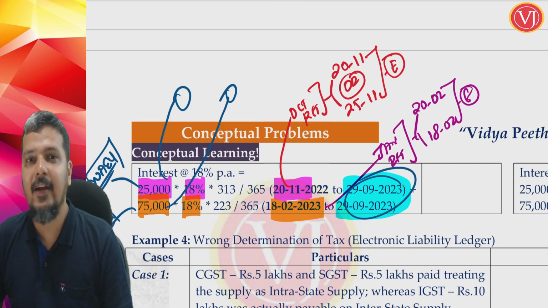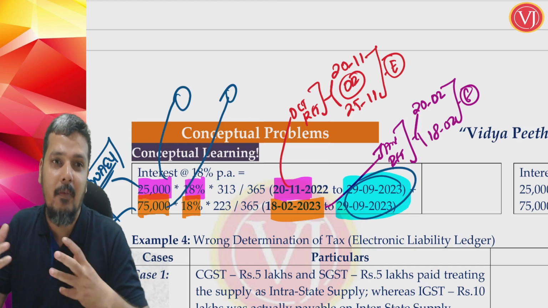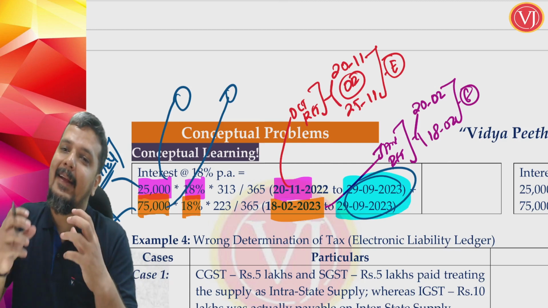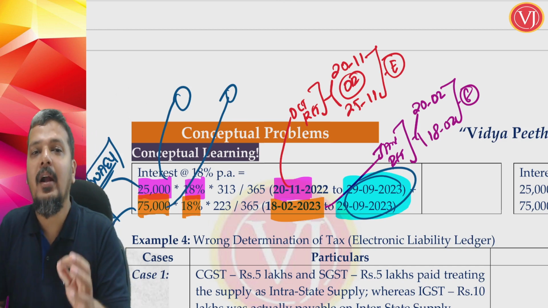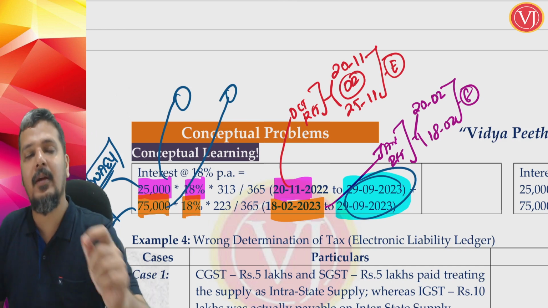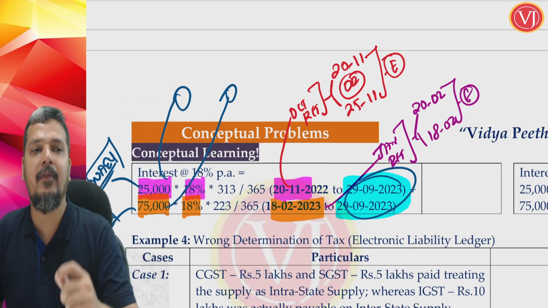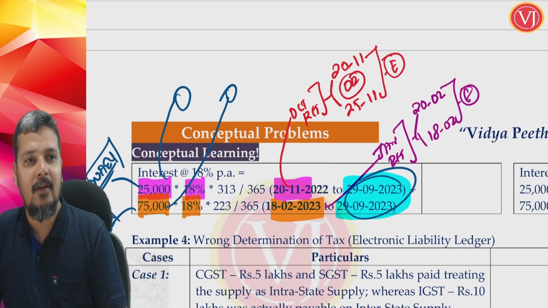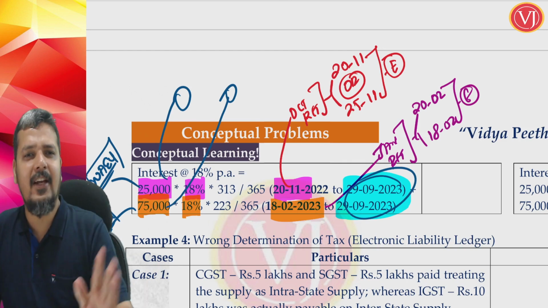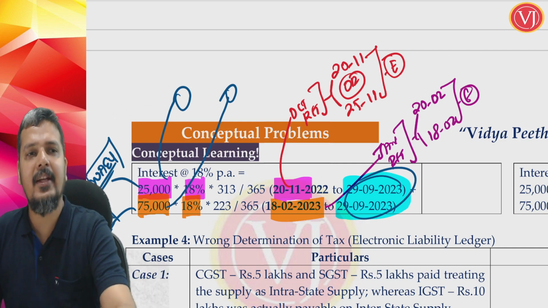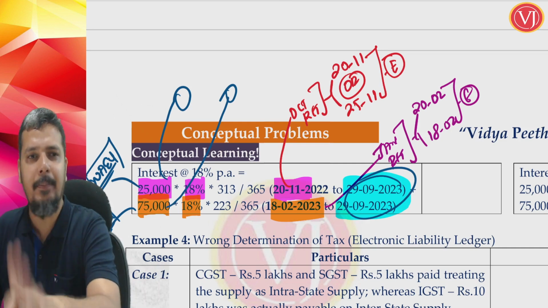Understand that theoretically, whatever I explain, I have to explain through example. Theoretically you will never know what they are trying to tell. Now you know that interest will be only on wrong utilization. Therefore, interest is on 25,000 separately because it is wrongly utilized at one point of time, and 75,000 separately because it is wrongly utilized at another point of time. And the rate of interest is 18%, and interest will continue till you actually pay it, whether through return or separately.